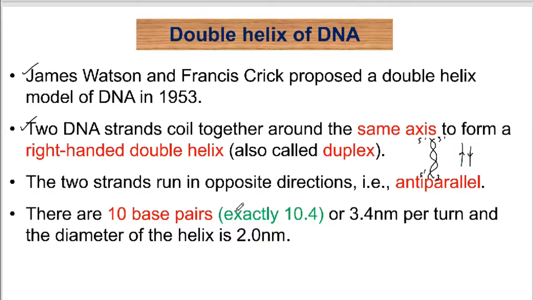There are exactly 10.4 base pairs per helix of the DNA, and the diameter of the helix is equal to 2 nanometer, which is equivalent to 20 angstrom. एक हेलिक्स का डायमीटर कितना होता है? 20 एंगस्ट्रॉम. हेलिक्स के अंदर नंबर ऑफ बेस पेयर पर हेलिक्स कितने होते हैं? There are 10.4 base pairs present per helix of the DNA molecule.